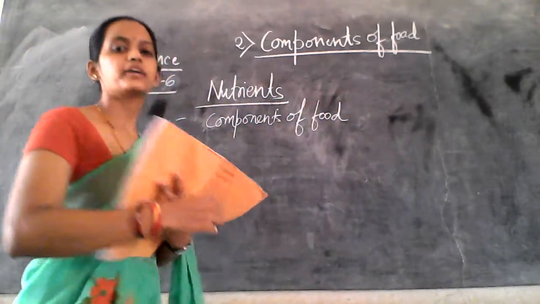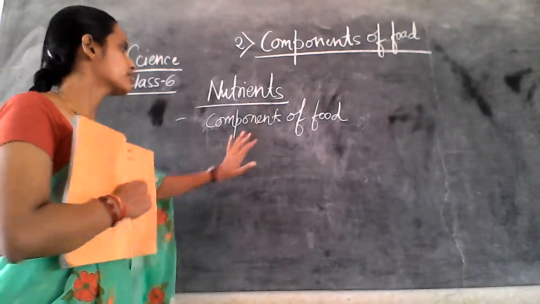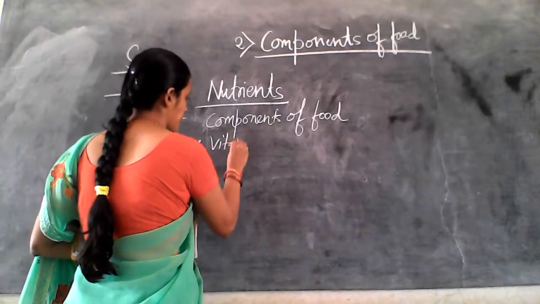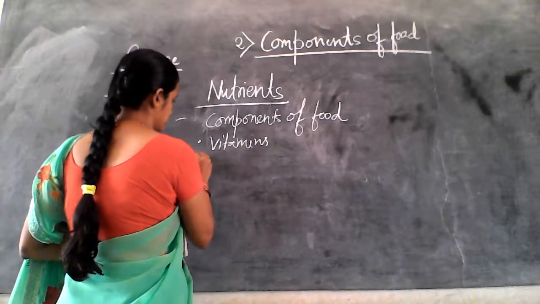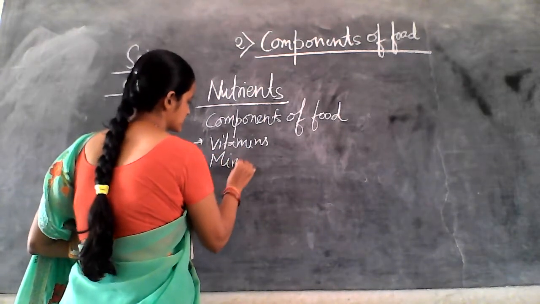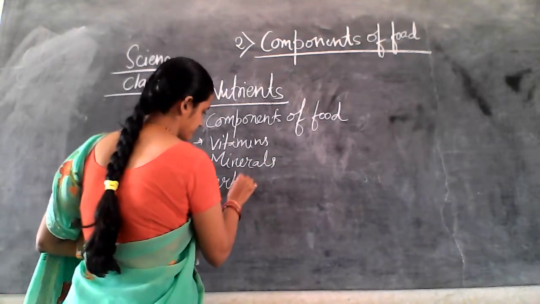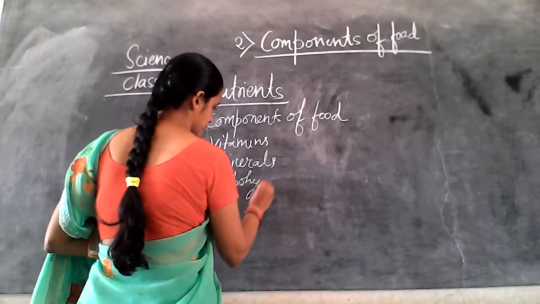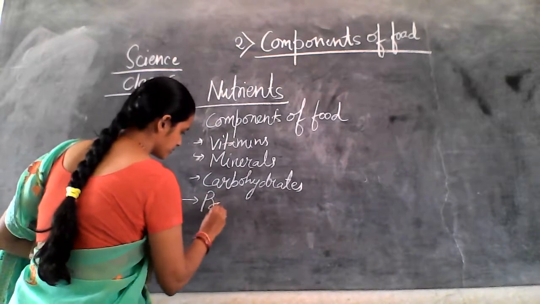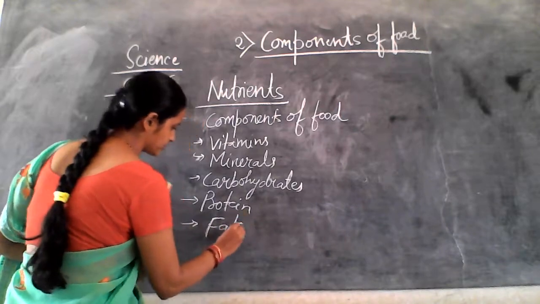What do you mean by nutrients? Nutrients are the components of the food, and the components are vitamins, minerals, carbohydrate, protein, fats.